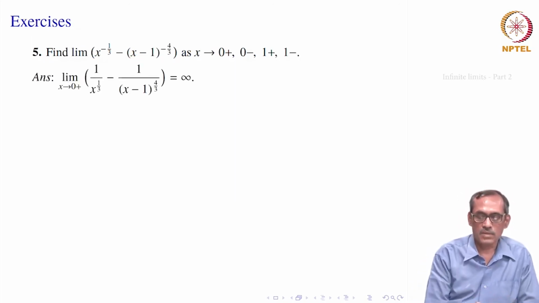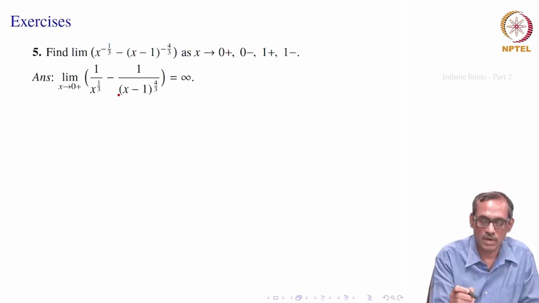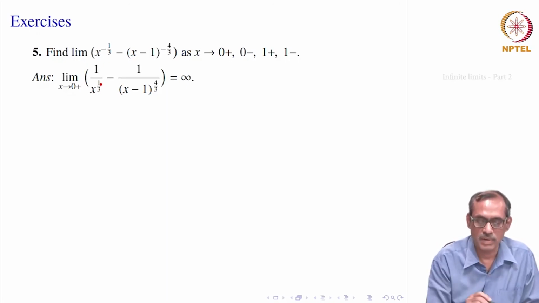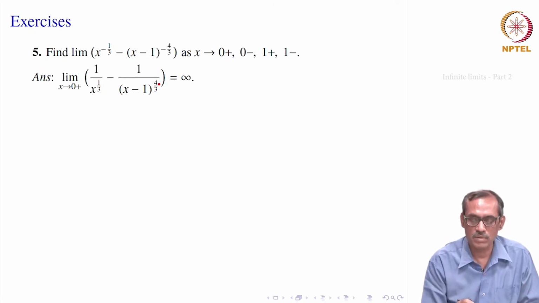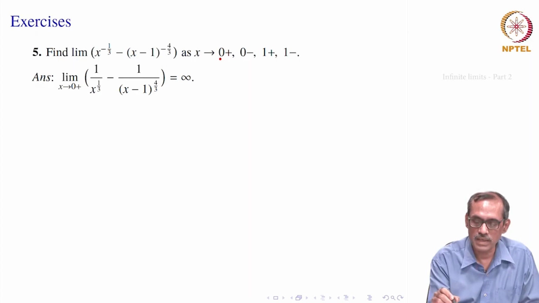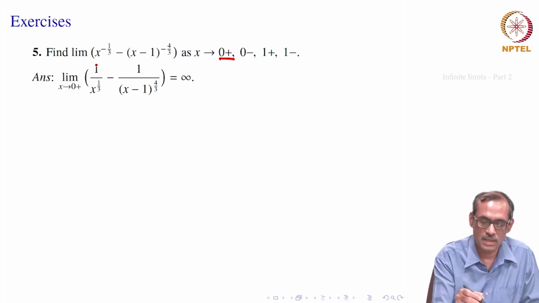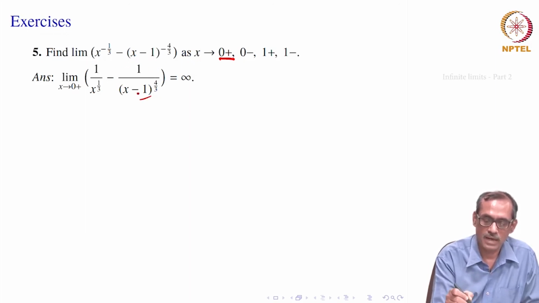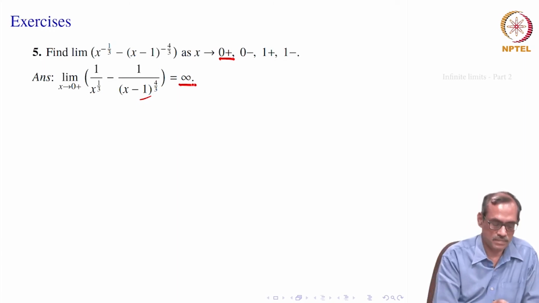Okay. So, now let us look at the function, some rewriting might be useful. We write it as 1 divided by x to the power 1 by 3 minus 1 divided by x minus 1 to the power 4 by 3. So, as x is remaining near 0, but positive, 1 by x to the power 1 by 3 becomes infinity. x minus 1 to the power 4 by 3, it is near minus 1 to the power 4 by 3, so it is some number near 1, it gets accommodated in infinity, we would get the limit as infinity.